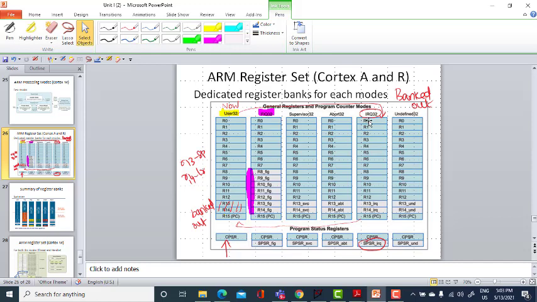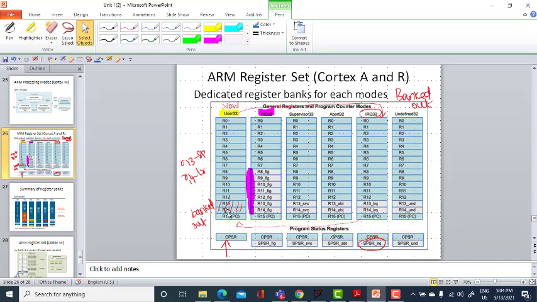So for example, if I am changing the mode from user to IRQ, the same set of registers from R0 to R12 will be here. R0 to R10 is the same as in user mode, except for R13 and R14, which are highlighted in gray color. So these will replace R13 and R14 of the user mode.